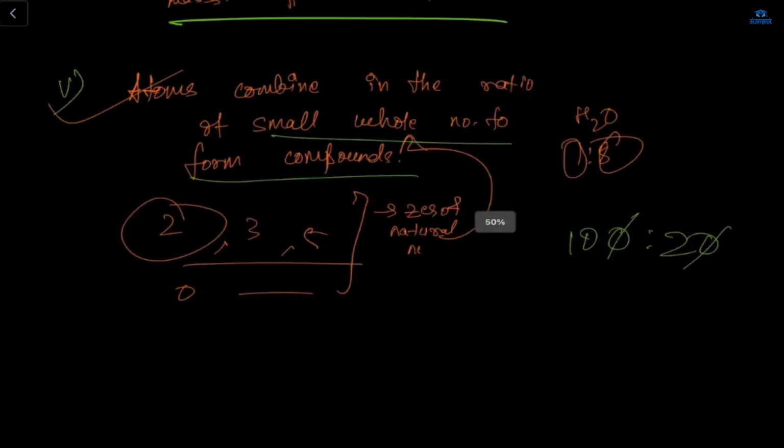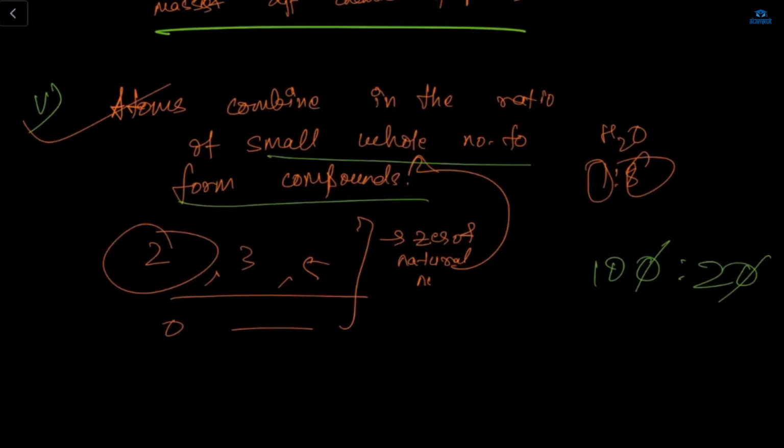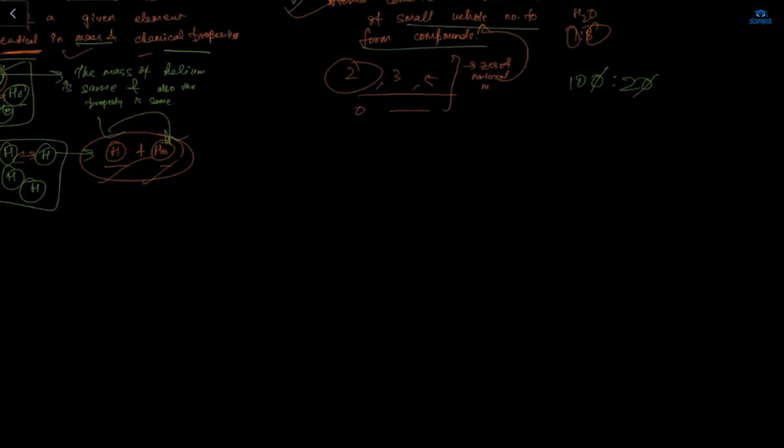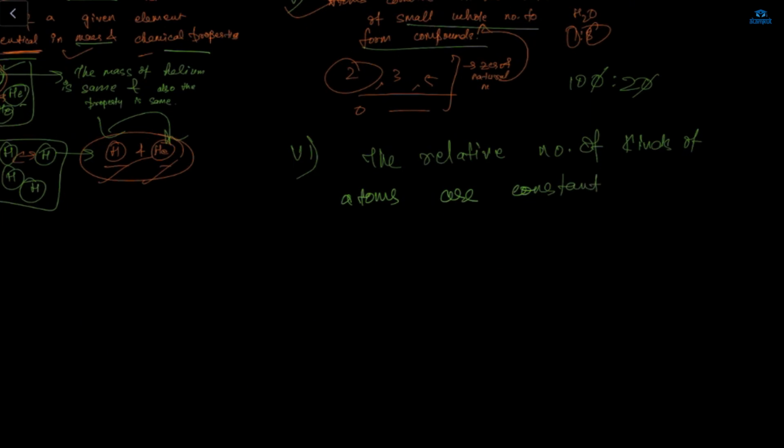Okay? Yes, got it, ma'am. Any doubt in this point, Razi? No, ma'am. No doubt. And the last point which he gave is the relative number of kinds of atoms are constant in a given compound. Same thing only. Now, what is a compound? If we take the example of water, H2O, here the number of atoms is constant. It's not H3 or HO2. The hydrogen atoms are 2 only and the oxygen atom is 1 only, right?